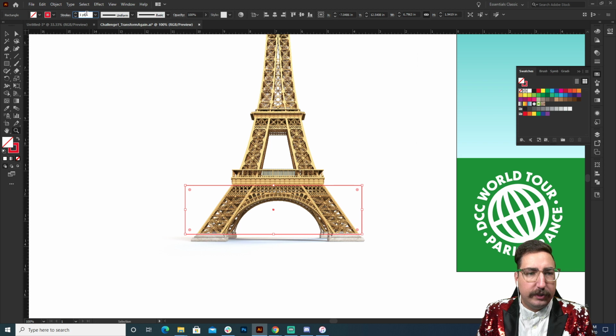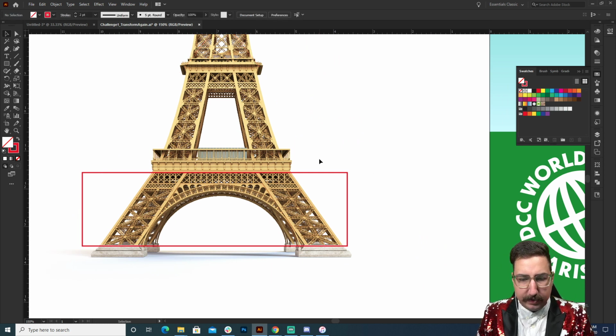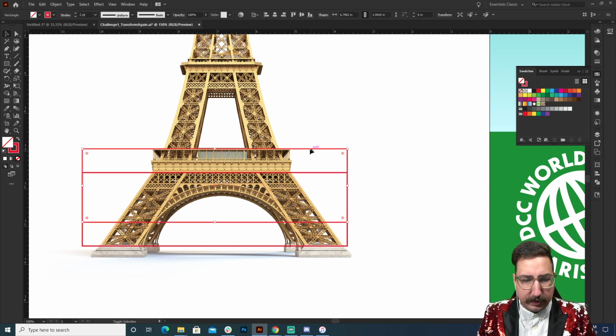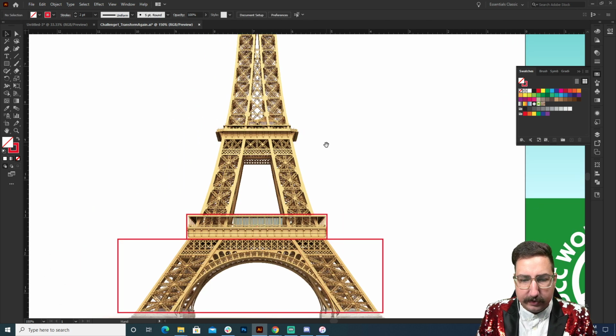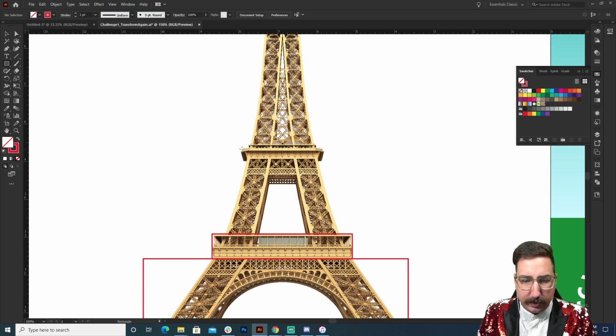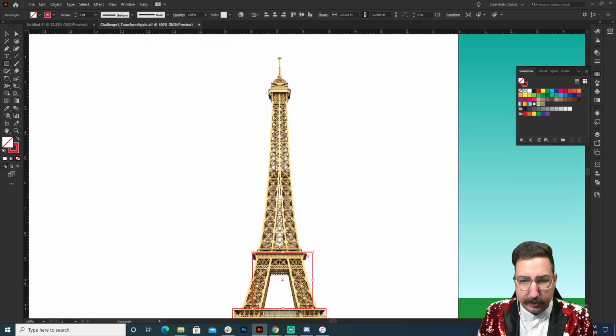And this is an easy way to start with illustration, is to go through and kind of piece out the sections of this illustration. So we're going to continue on, and I'm just going to, again, keep making little rectangles that kind of attach to the next one. And this is just a reference for me to say, okay, what are these sections? Where are they going? And what's happening here? So let's do, there's another section there. And then this actually feels like it could be two long rectangles, right? We have one that maybe could go to here, and another one that could go all the way here.